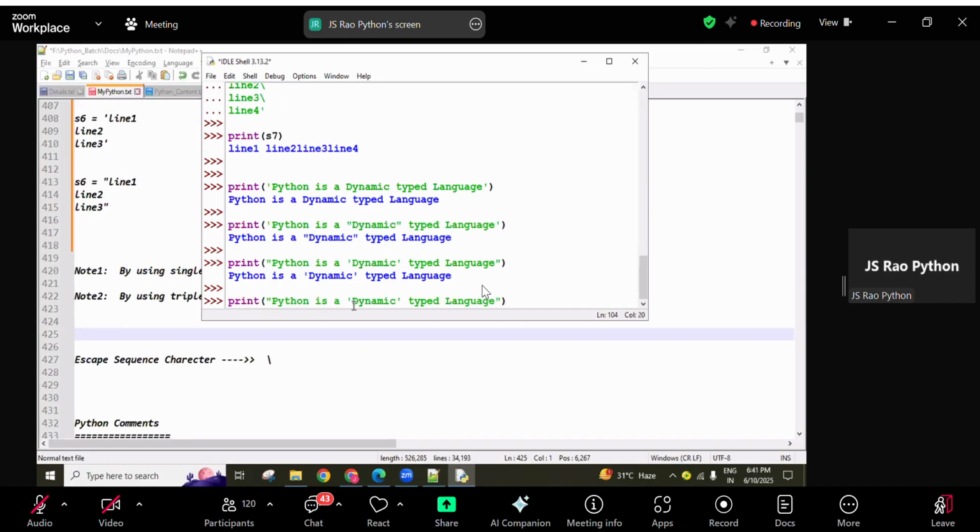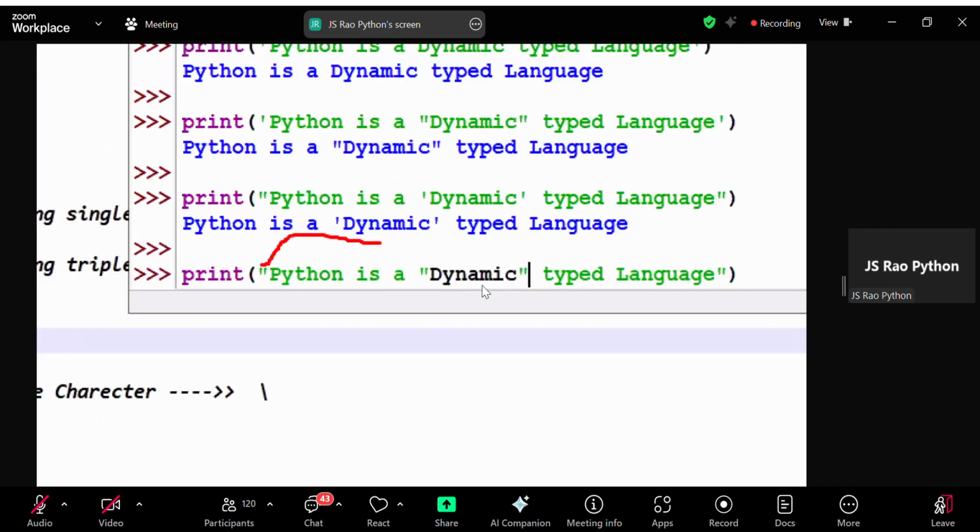Okay, now next, inside the double quotation, if we use double quotation again, then what happens, you can see here. The interpreter considers, check it, from here to here as opening and closing. From here to here is one string, and from here to here is another string. So this is an unknown value. It considers it like one existing variable or some identifier name. So this variable or identifier name must be separated with a comma symbol or a plus symbol, something else.